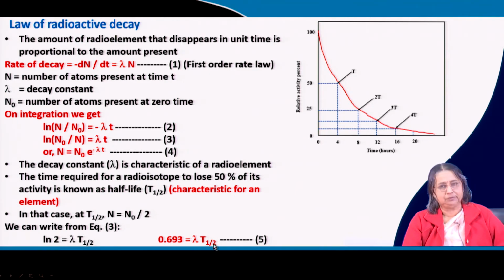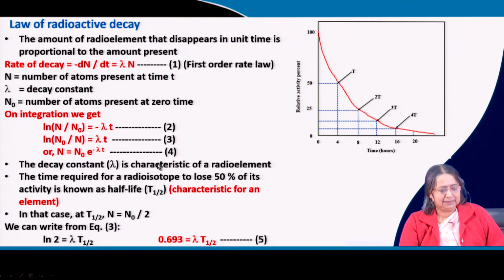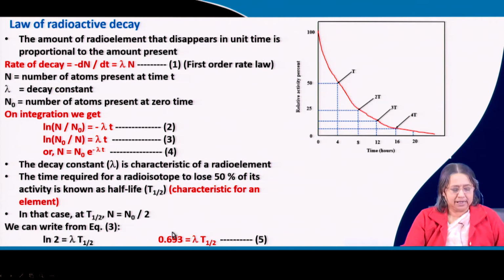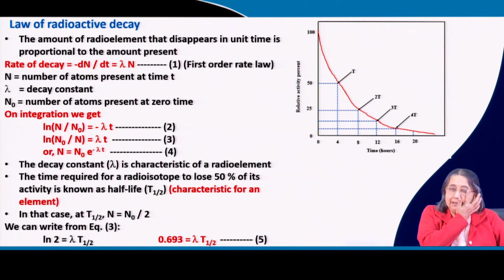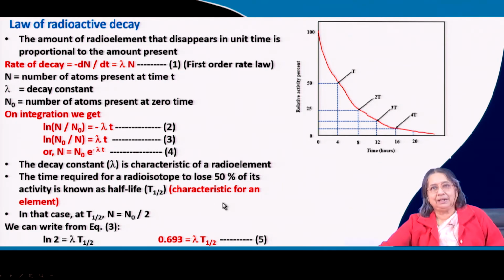So, this is the relation for this type of radioactive decay. It is similar to the first order reaction: t half is equal to 0.693 by lambda, or lambda is nothing but 0.693 by t half. So, what we see here is that it is independent of initial concentration. How much amount you start with does not matter. Half life is always the same and it is characteristic of a particular element. Lambda is also characteristic of a particular element. So, this is very important for radioactivity.